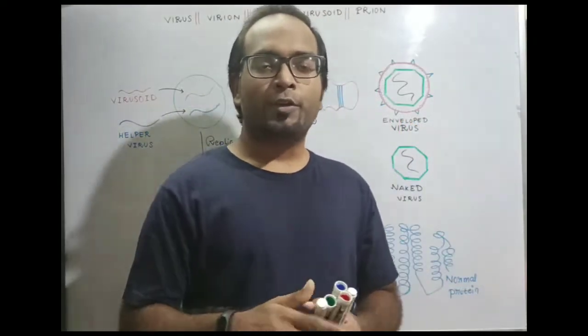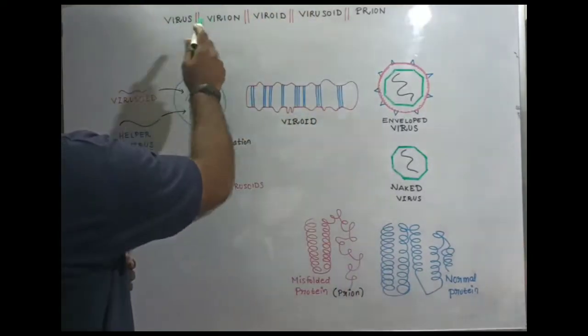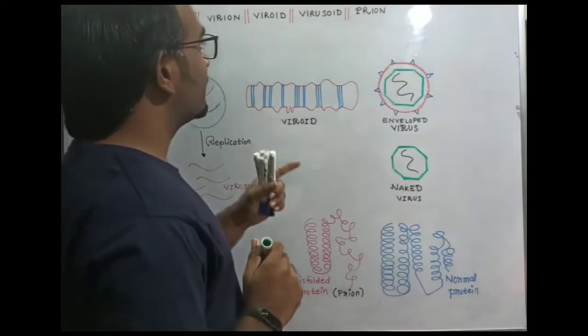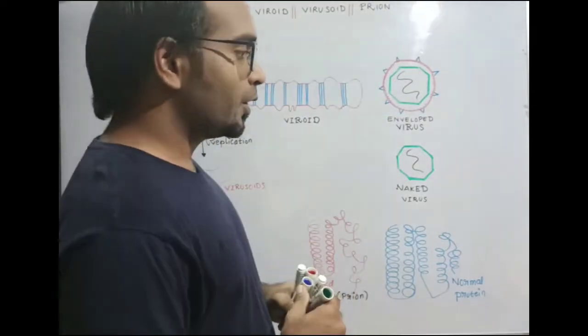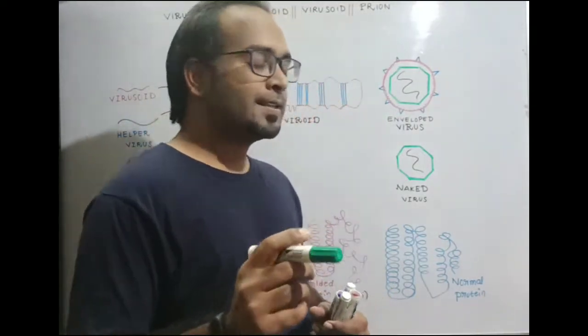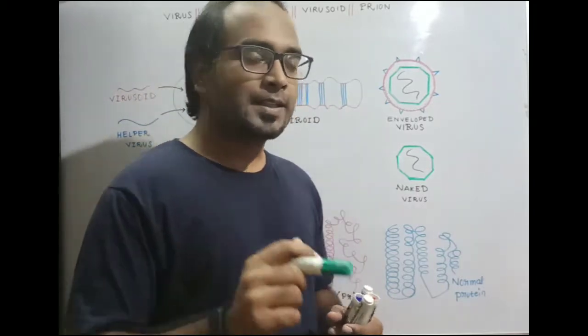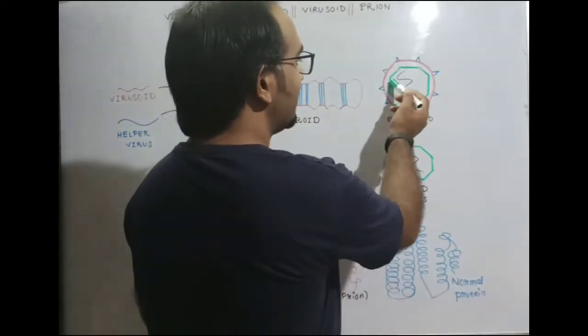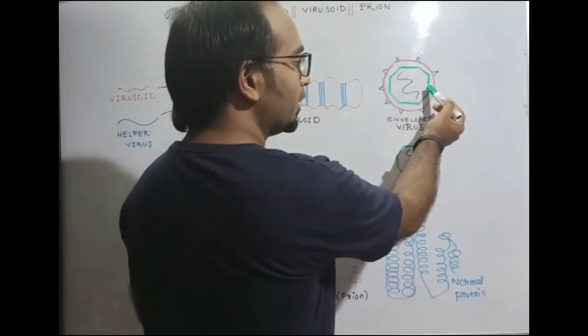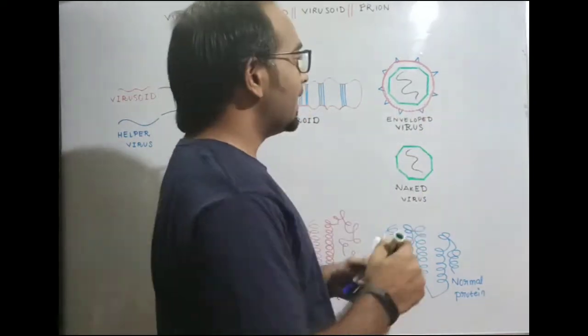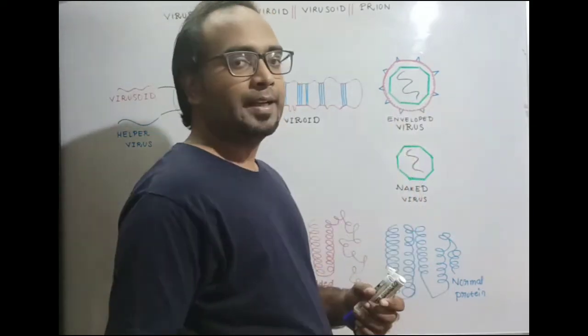So today we are going to discuss the virus, virion, viroid, virusoid and prions. Okay, so we'll start with the virus. You know that a virus is a small entity which consists of genetic material, a protein capsid and one envelope. This genetic material may be either DNA or RNA.